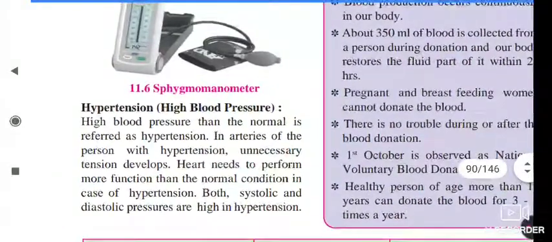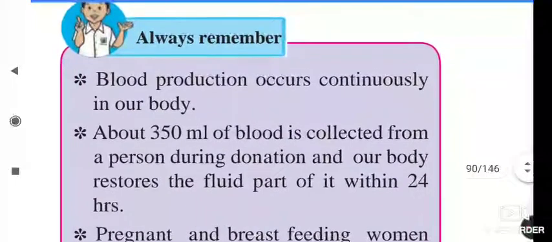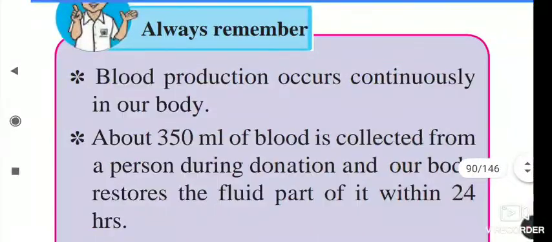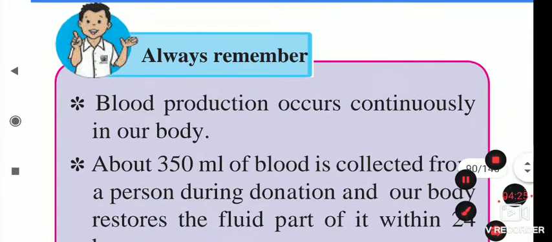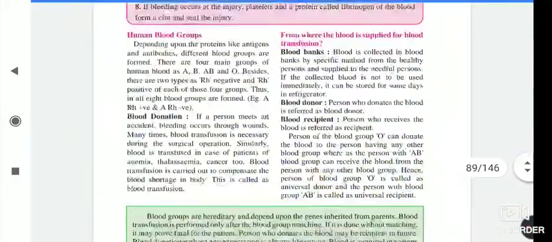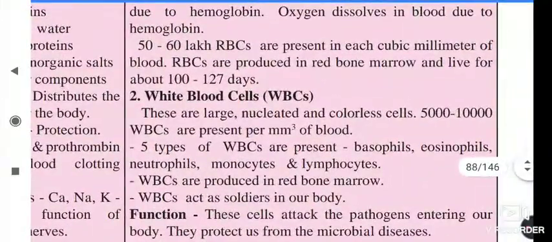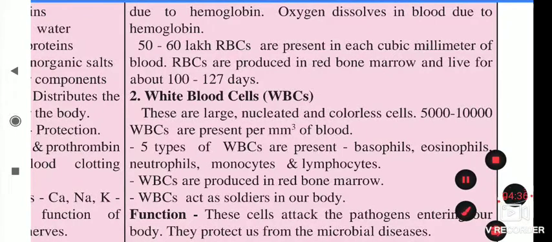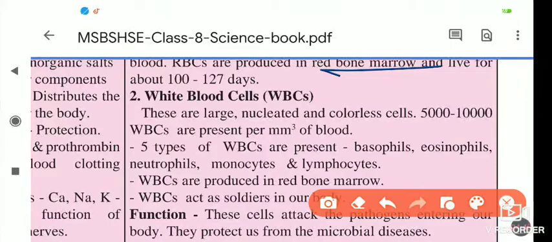Next point is hypertension. Here, always remember this point: blood production occurs continuously in our body. We have seen the functions of blood, and we saw that blood is produced in our bone marrow. RBCs are produced in the bone marrow, and WBCs are also produced in the red bone marrow.